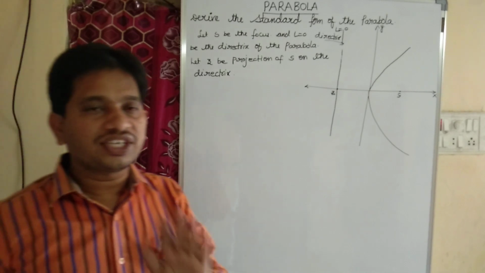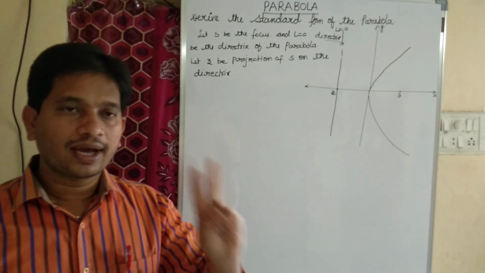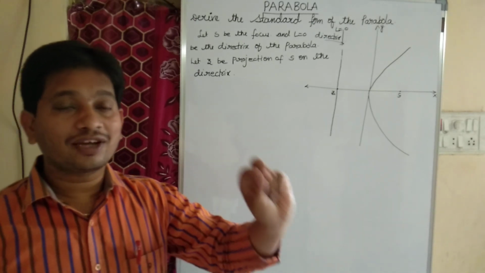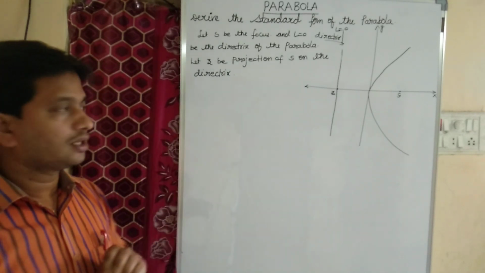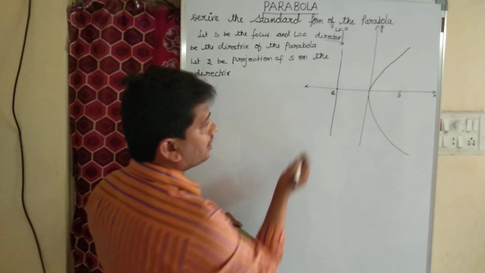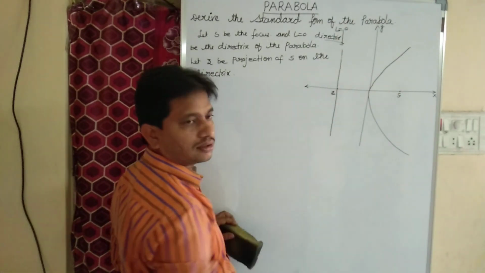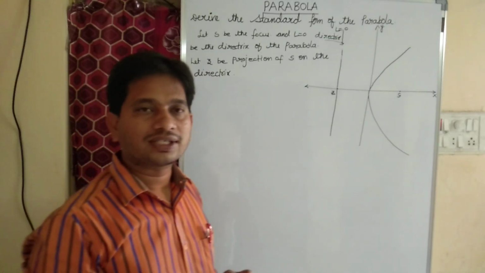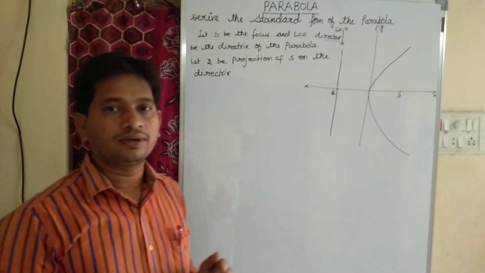Children, are you understanding each and every term? What is S? S is the focus. And coming to L, L equal to 0 is the directrix of the parabola. That is the first 2 points. And coming to the third point, Z is the projection of S on the directrix. Is it clear, children? Any doubt? So we don't have any doubt, right?